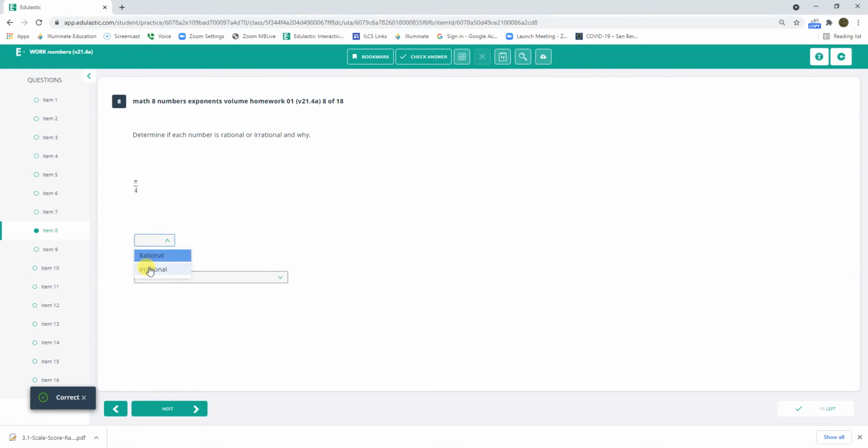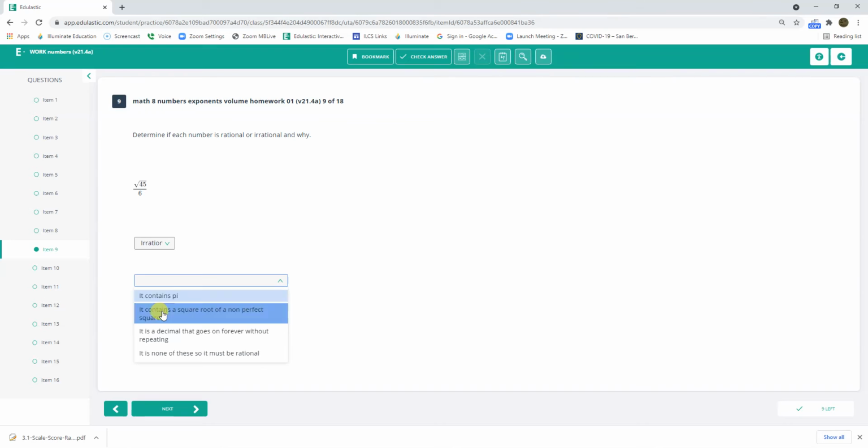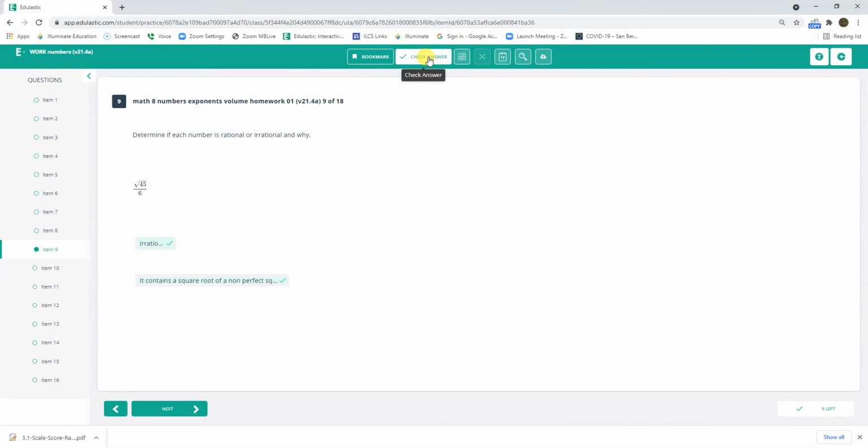Pi over 4 is irrational. How do I know? It contains pi. Square root of 45 over 6. That is irrational. How do I know? Contains pi? No. It contains the square root of a non-perfect square. Yes. The square root of 45 is not a perfect square. Irrational. How do I know? The decimal that goes on forever without repeating.